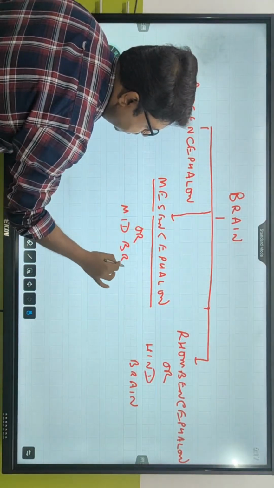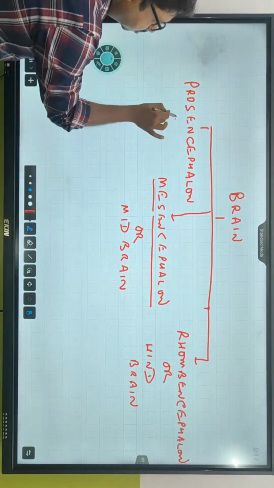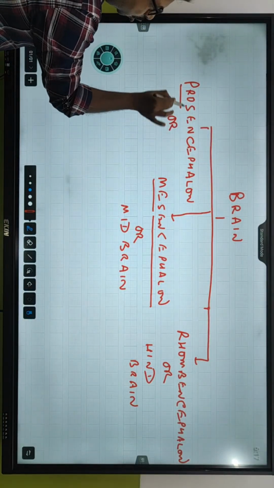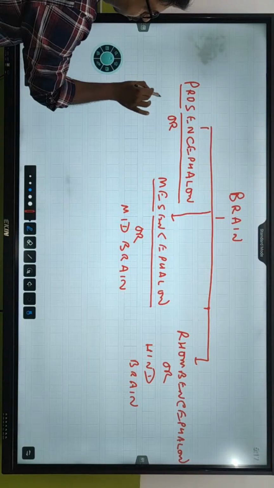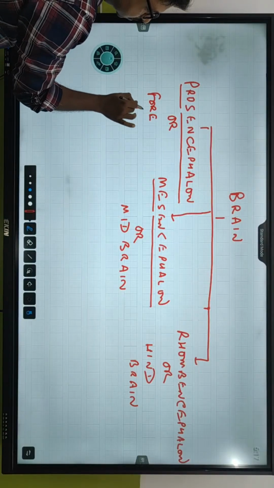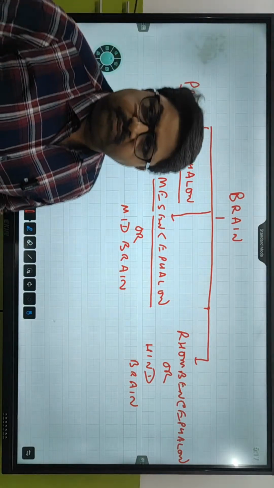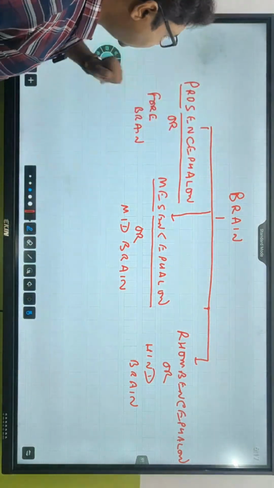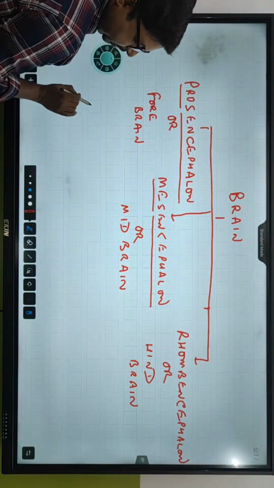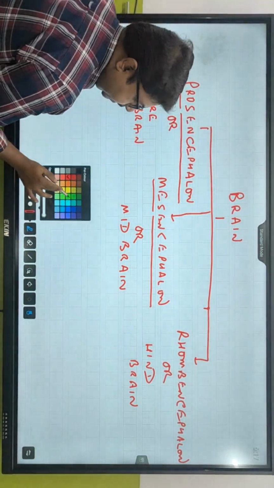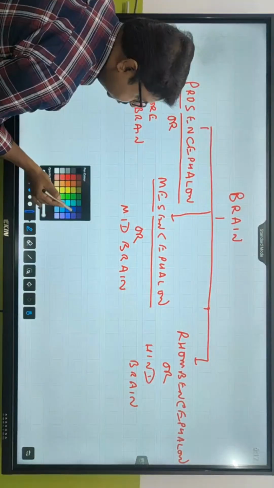क्या कहते हैं इसको? इसको midbrain भी कहते हैं. And then this one, prosencephalon, pro and encephalon, means it's a forebrain part. In this particular part, the prosencephalon or forebrain, we have classified this into two.